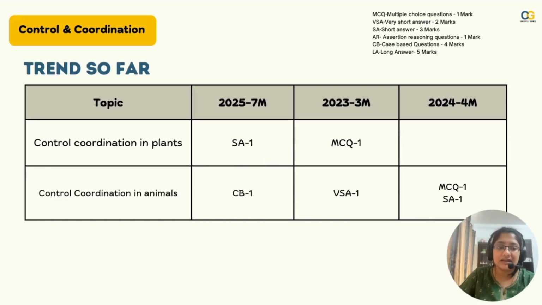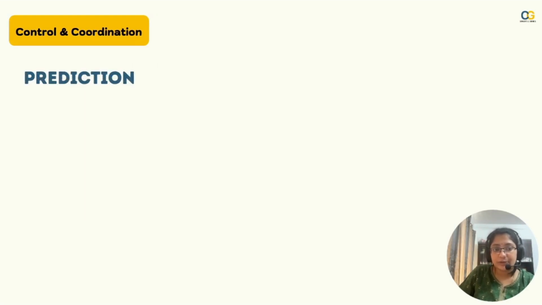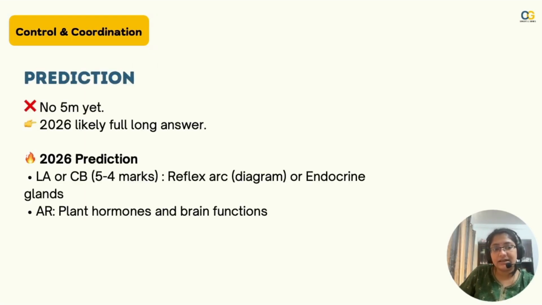From this, again, the important topics remain the same, like the reflex arc with its diagram, the brain parts and functions, the endocrine glands, the plant hormones, tropisms, etc. Most probably the questions would likely be a full long answer question, with a 5 or 4 marks long answer, or a case-based question on the reflex arc diagram.